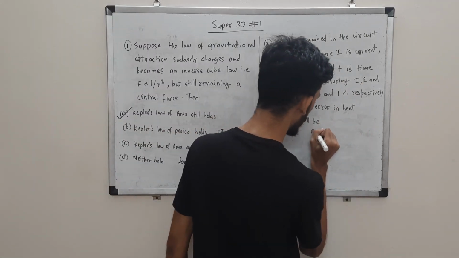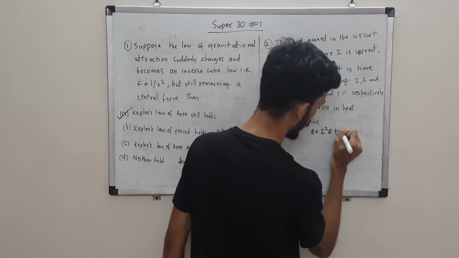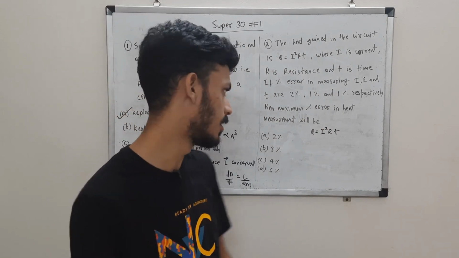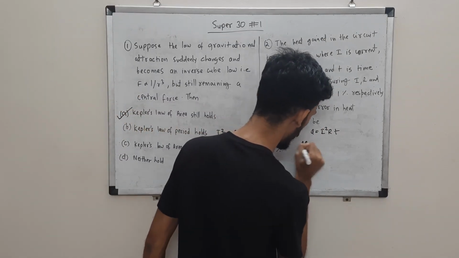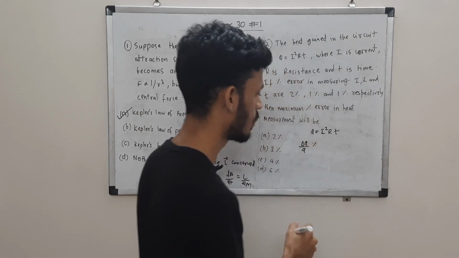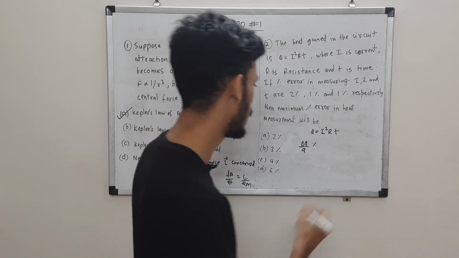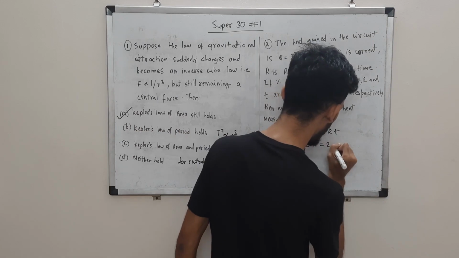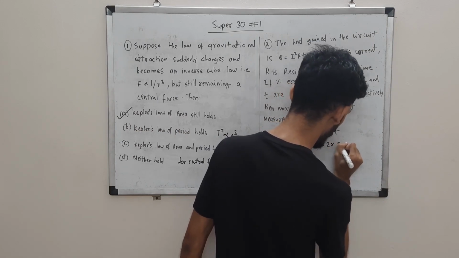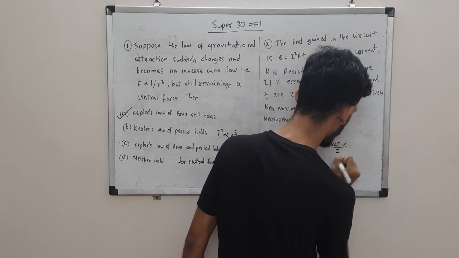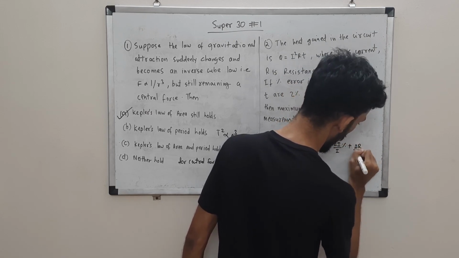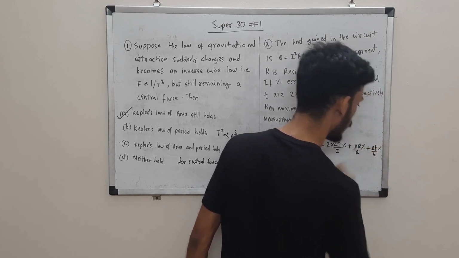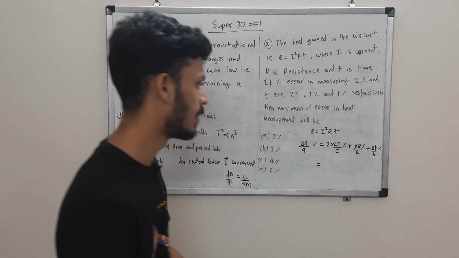So Q is equal to I square RT. You can use simple error analysis. Since this is multiplication, you are supposed to add relative errors, or percentage errors. So the percentage error in Q, which is delta Q by Q, I'll write in percentage, so I'm not writing the multiplication by 100, it is understood. Since this is I square, the power will come down and we will have 2 times the percentage error in I, plus the percentage error in R, plus the percentage error in T. If you know the concept for BITSAT, it's very easy to solve the question.